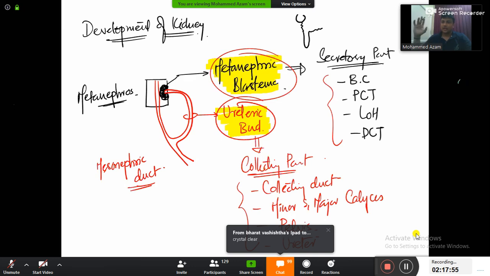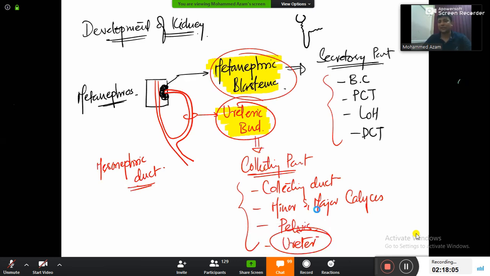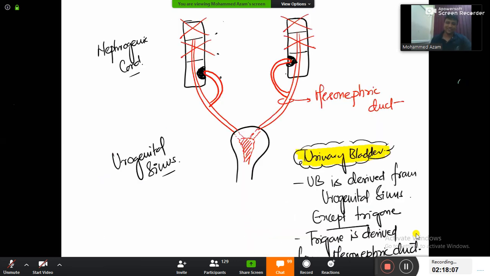Chalo. Now once you are done with the kidney, development of kidney हो गया, and not only that, we are even done with the ureter also. Ureter भी form हो गया, and urinary bladder तो पहले से form हो चुका है. So I am done with the development of kidney, ureter, and urinary bladder. Now urinary bladder will continue down to urethra. Let us see the development of urethra.